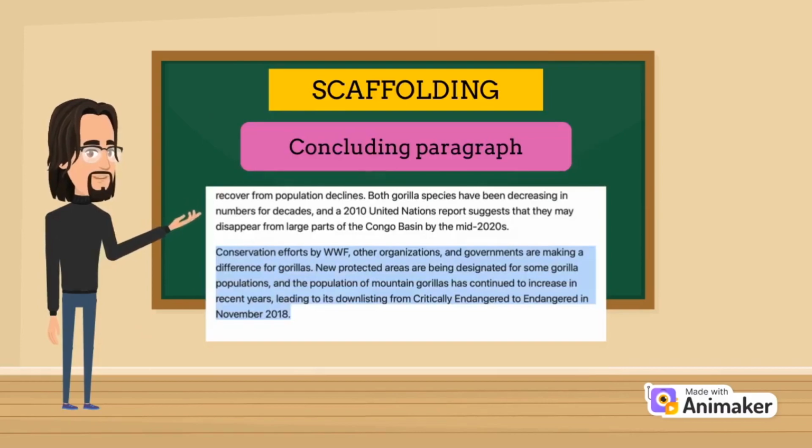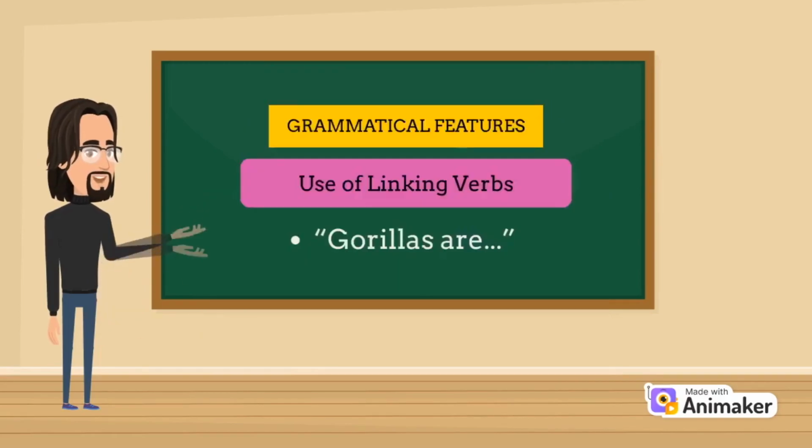Finally, we have a concluding paragraph in which the WWF explains the conservation efforts that they have taken in order to protect the gorilla. This signals the end of the text. Now, I will proceed to mention the main grammatical features of this descriptive text.